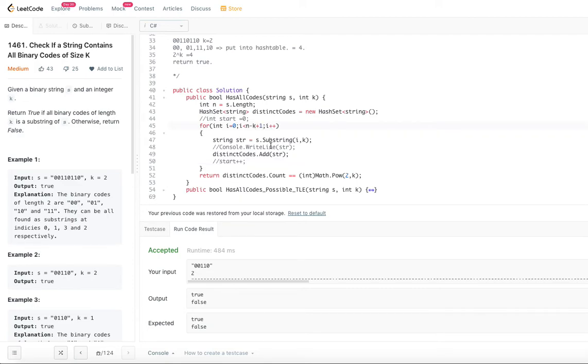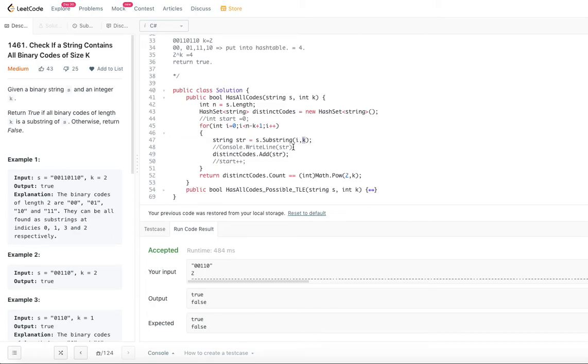Remember, we are trying to look for all the substrings of length k. In that case, we have to go until n minus k only, so n minus k plus 1 is where we stop. Now we get the substring starting from i to k elements.